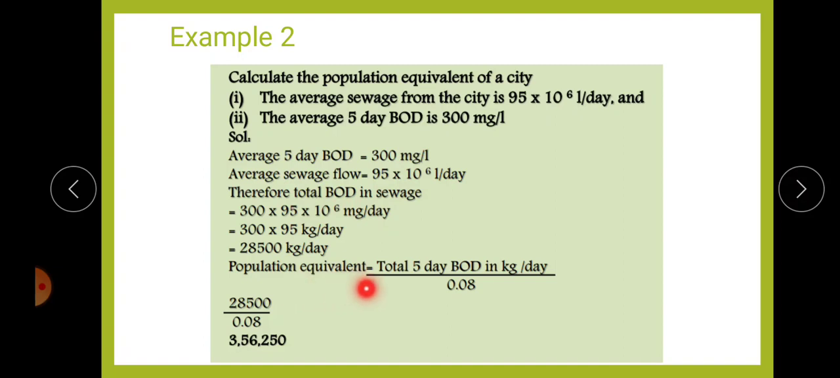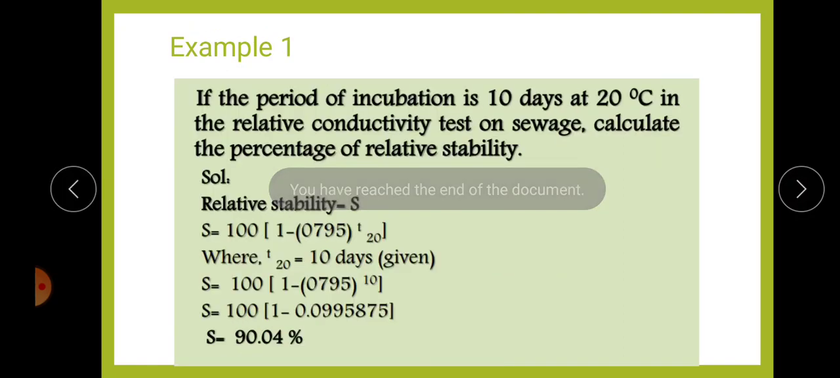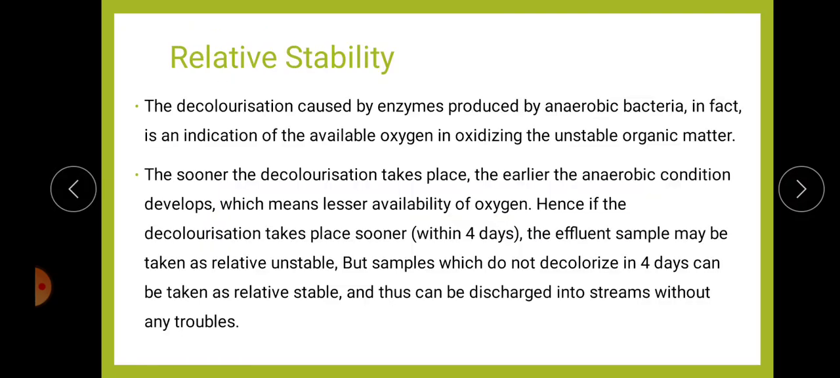So population equivalent is equal to the total 5-day BOD that we have calculated here divided by that of the municipal value. The municipal value we take as approximately 0.08. So this is the final answer for calculating population equivalent. Okay, direct substitution. So this is about population equivalent and relative stability. By this our second module is over. Thank you.